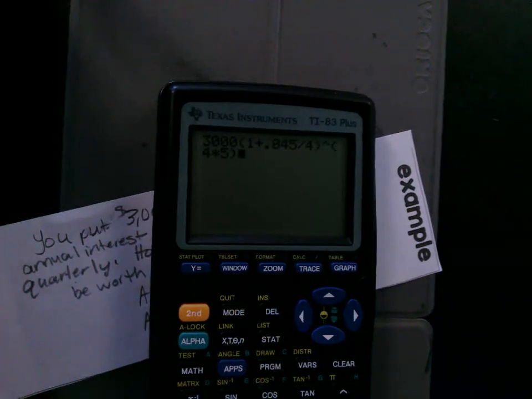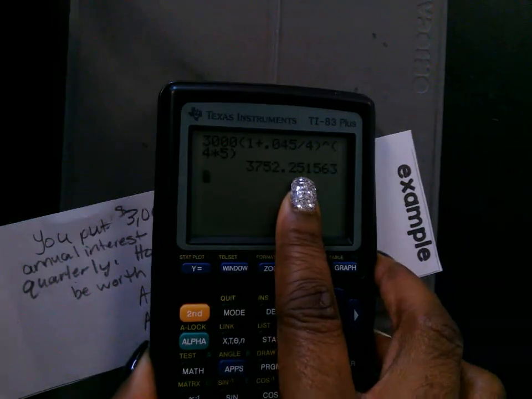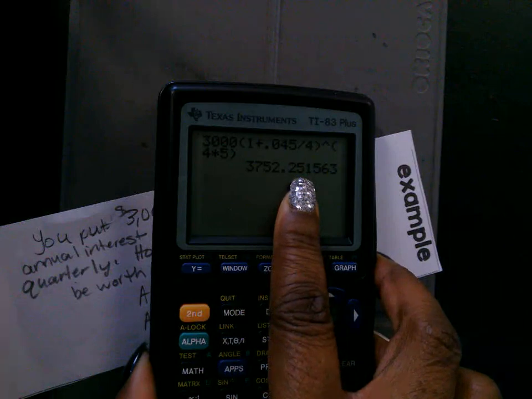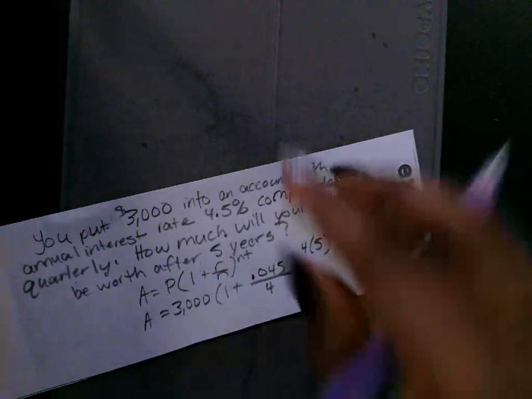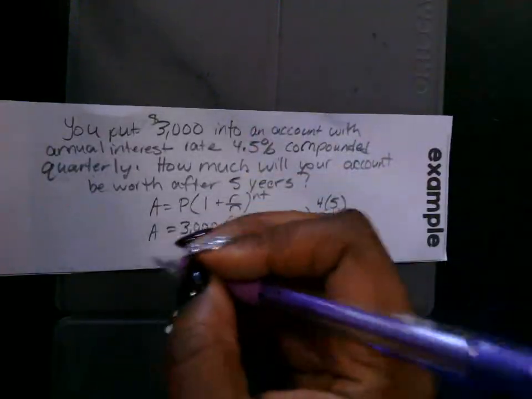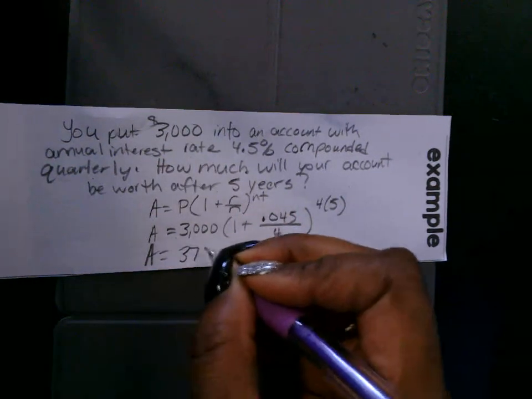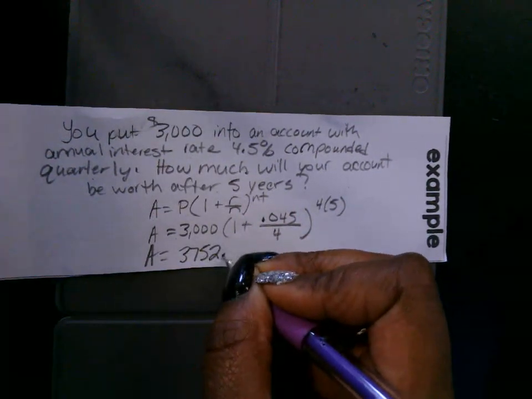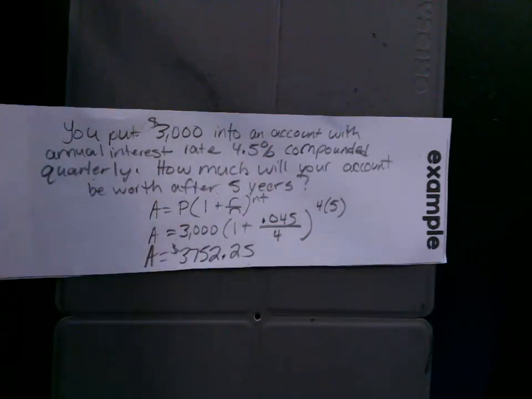Okay? Press enter. And this is the amount of money. How many spaces behind the decimal do we use with money? 2. So this is going to be 25 cents. So our final amount that's going to be in our account is going to be $3,752.25. Okay? And that's what you should have written. Are there any questions? I'm going to pause for the calls to give you a chance to write.